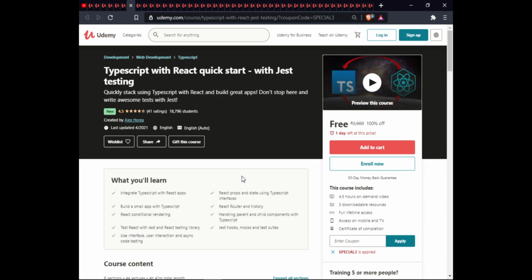The next one is TypeScript with React Quick Start with Jest testing. In this course, you will integrate TypeScript with a React app, React props and state using TypeScript interfaces, build a small app with TypeScript, React router and history, React conditional handling, parent and child components with TypeScript, test React with Jest and React Testing Library, Jest hooks, mock and test utility, user interface user interaction and async coding testing. This course is 4.5 hours on-demand with 3 downloadable resources, full lifetime access, excellent warranty, and certification of completion.